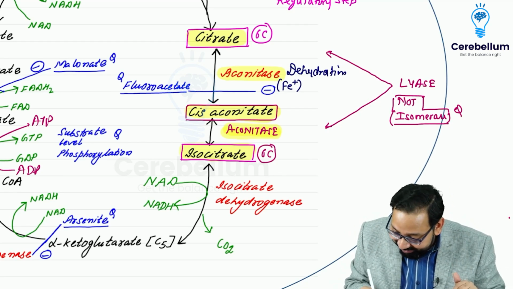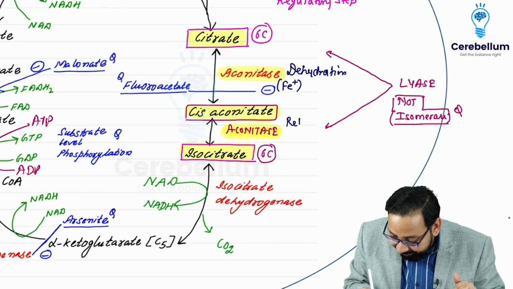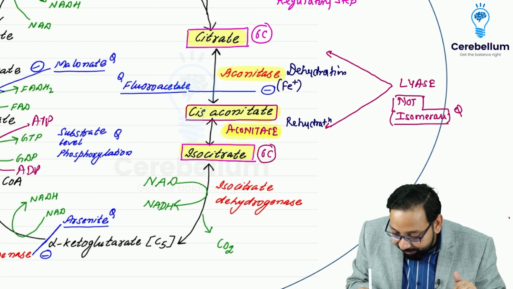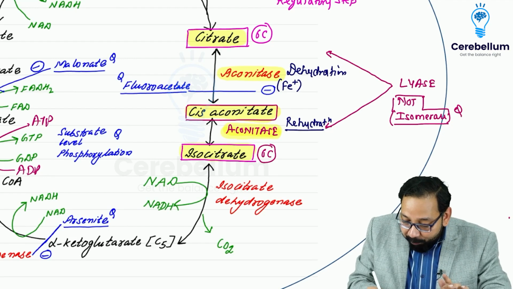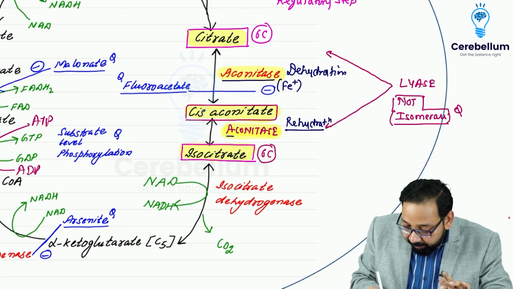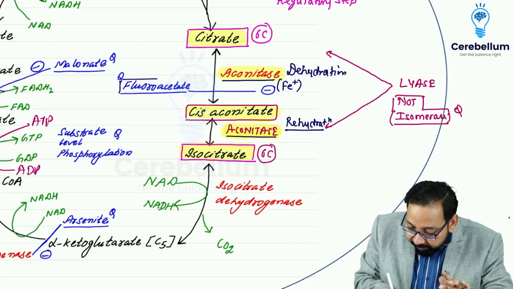So the next step is rehydration. So you will never forget about aconitase now. This aconitase is inhibited by fluoroacetate.